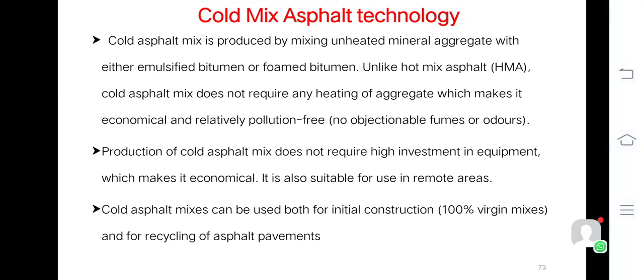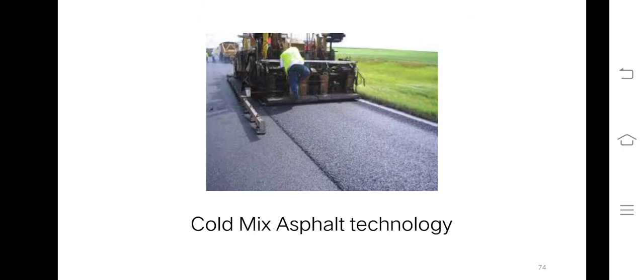Production of cold asphalt mix does not require high investment in equipment, which makes it economical. It is also suitable for use in remote areas. Cold asphalt mix can be used both for initial construction, that is 100% virgin mix, and for recycling of asphaltic pavement. So, cold mix asphalt technology is done in this way.